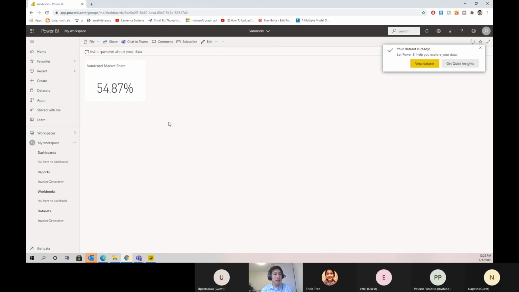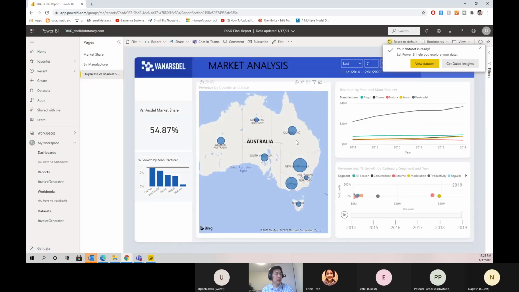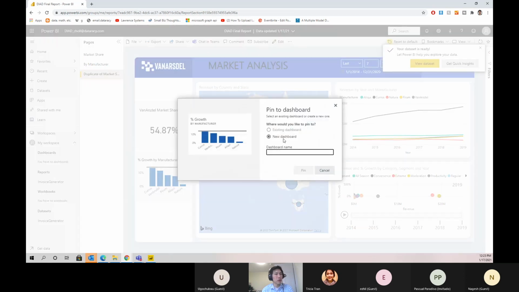Now, if we click on this market share tab, it'll navigate back to the report from which we pinned. So let's pin a few others to our new dashboard. Let's hover over the percent growth by manufacturer visual. Let's also pin this. But instead of new dashboard, let's do existing dashboard.